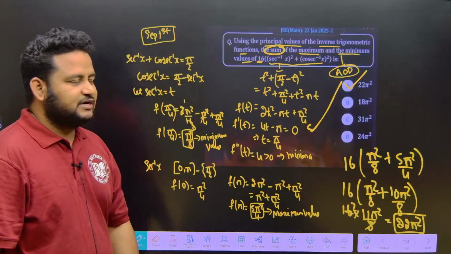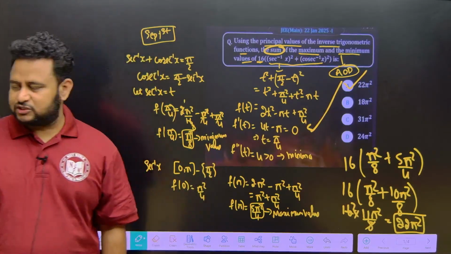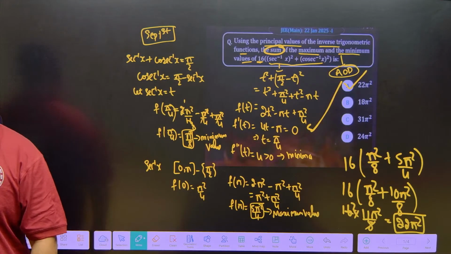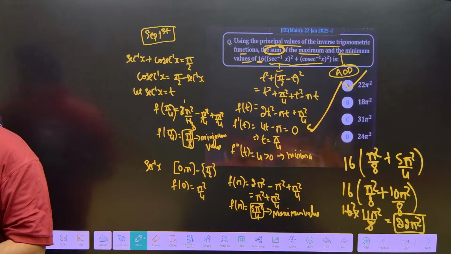This was asked on 22nd Jan 2025, first shift. Please take a screenshot of the solution if you want. This will be highly useful for you. So it's a fairly simple question, correct?